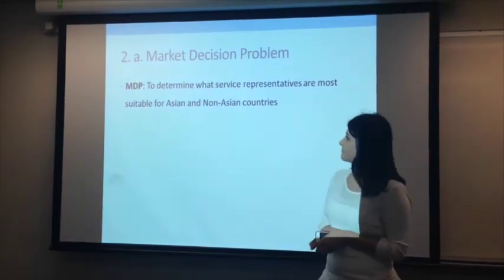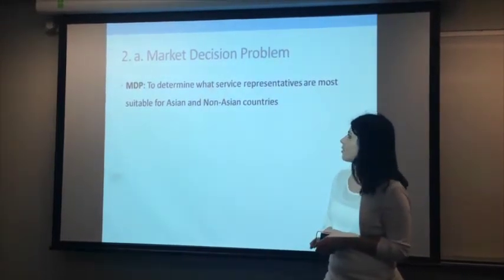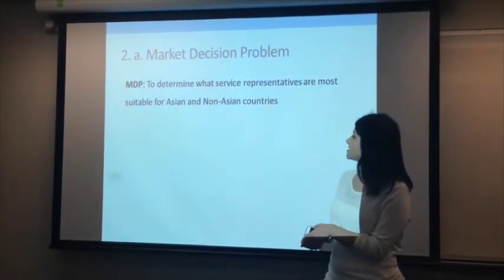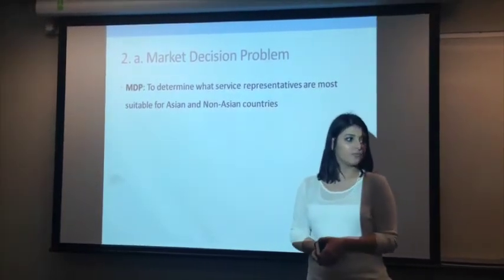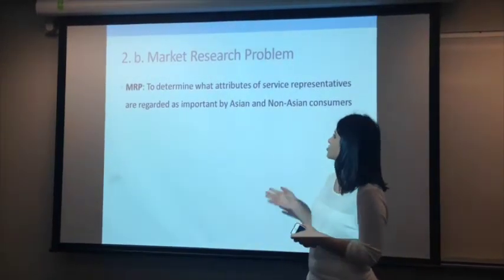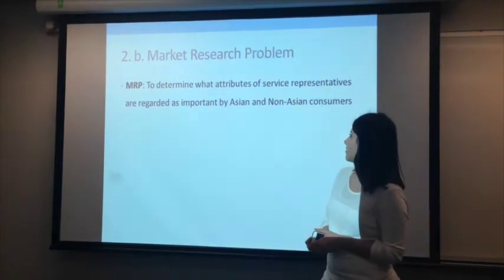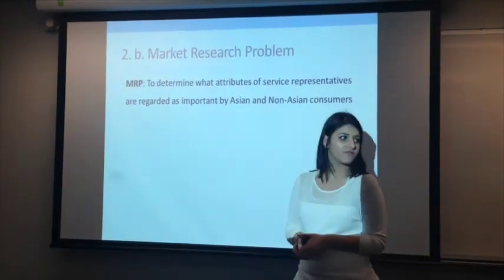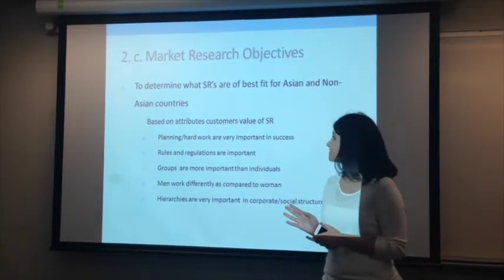So we've first started by describing our market decision problem. Our market decision problem was to determine what service representatives are most suitable for Asian and non-Asian countries. We then moved to our market research problem. So the market research problem was to determine what attributes of service representatives are regarded as important by Asian and non-Asian consumers. And the final thing that we're going to look at are our different market research objectives, which we have 3 of.